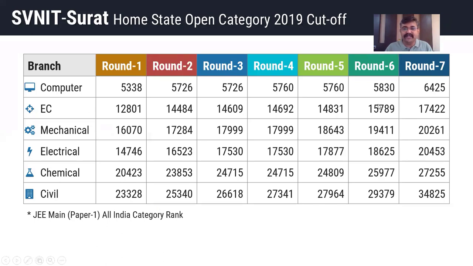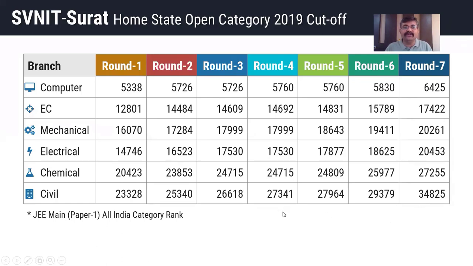Same way for EC branch, same way for mechanical, electrical, chemical and civil, where you can see civil started at 23,328 all India rank and closed at 34,825 in last round, round 7.